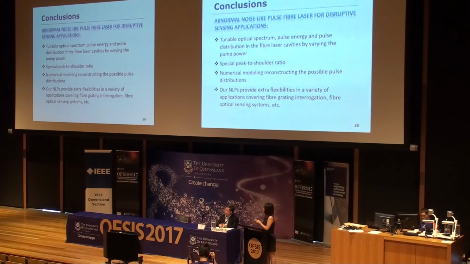And we have achieved a special and tunable peak-to-shoulder ratio in the autocorrelation trace. We have used numerical modeling to reconstruct the possible pulse distributions. And our noise-like pulses can provide extra flexibility in a variety of applications, covering fiber grating interrogation and other optical sensing systems.